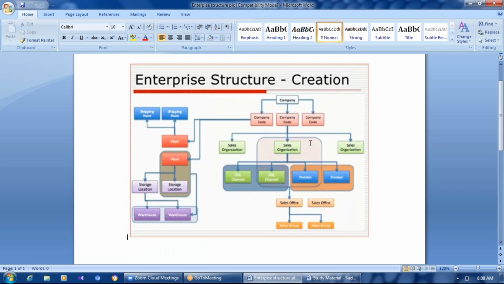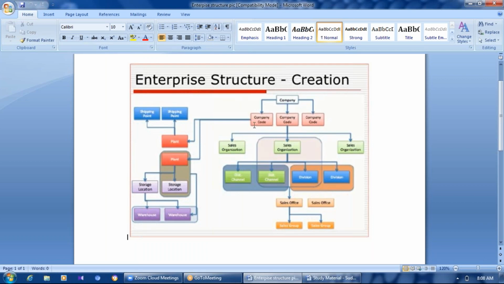And there are other boxes here. If you could see here, the box. In this box, we have sales organization, distribution channel, and the division. This is an important interview question. The combination of sales organization, distribution channel, and division, we call a sales area. Okay, sales area. And there is also an important interview question: what is a sales line? The combination of sales organization, distribution channel, and a plant, we call a sales line.